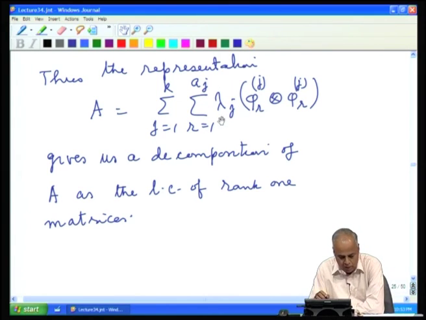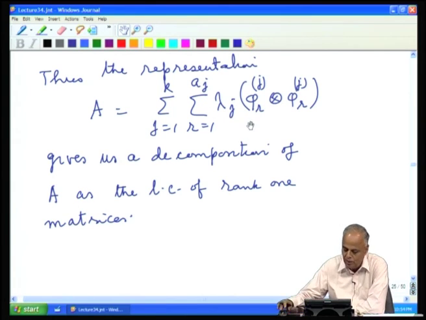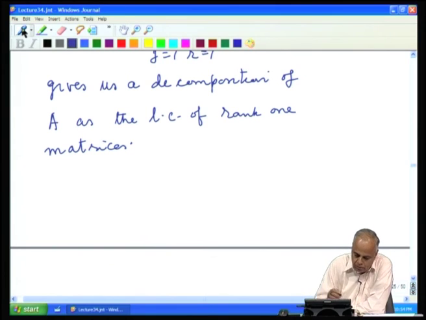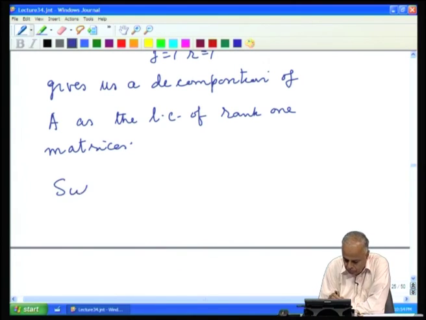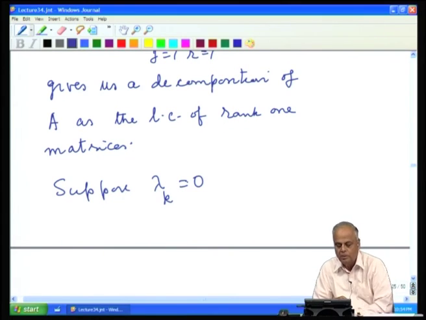So, whenever we have the terms corresponding to an eigenvalue 0, these terms will completely disappear from this summation. So, let us make that point. Suppose, let us say for convenience, the last eigenvalue is equal to 0.